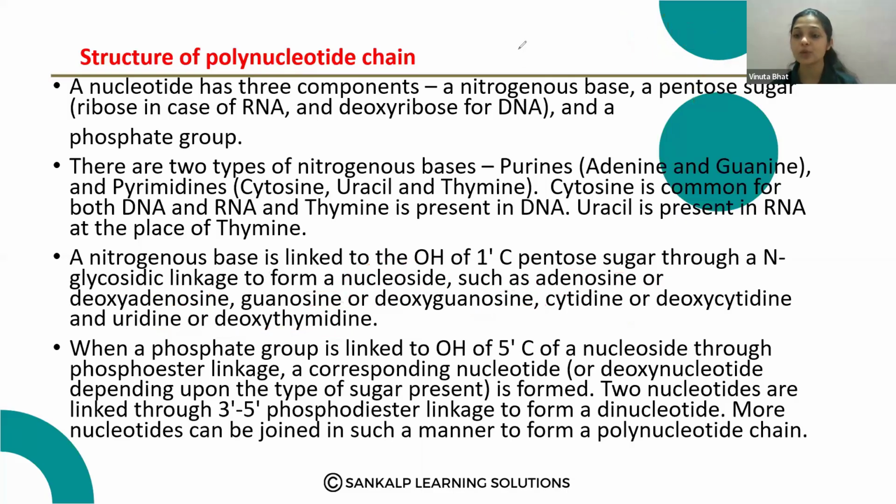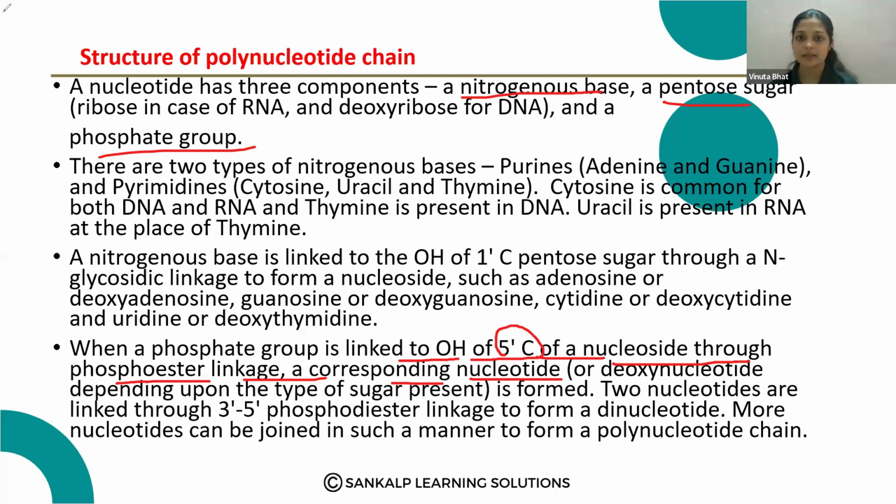So how does it become a nucleotide? Nucleotide means it contains the nitrogen base, pentose sugar as well as phosphate group. So the phosphate group is linked to the OH group of the 5' carbon atom, 5th carbon atom of the nucleoside through the phosphodiester linkage. Corresponding nucleotide, so that is depending on the type of sugar present in it, and the nucleotides are,